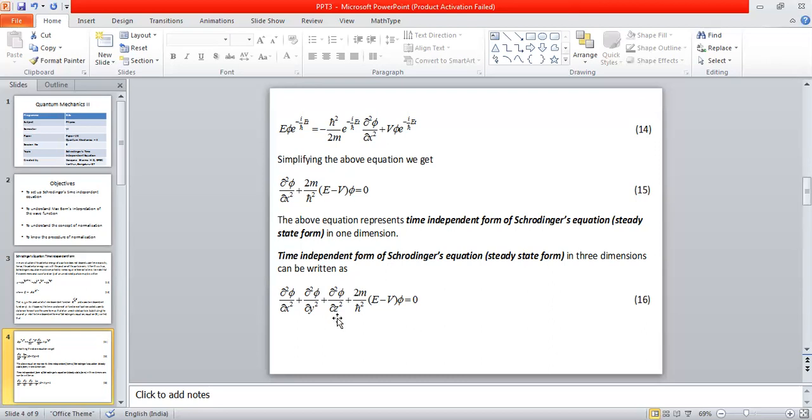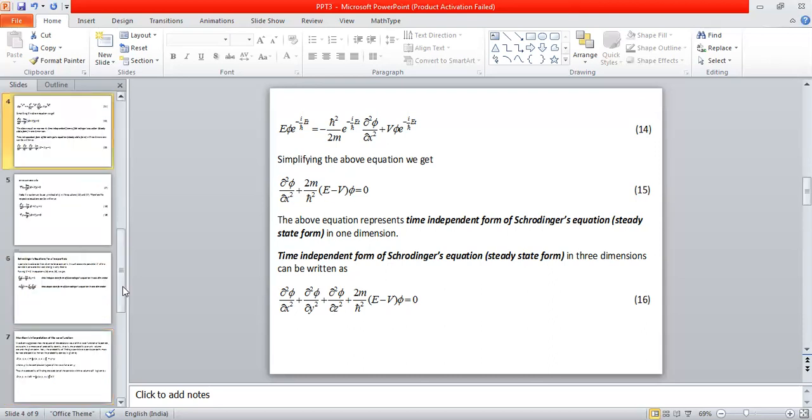So if we generalize this equation for 3 dimensions, we get dou square phi divided by dou x square plus dou square phi divided by dou y square plus dou square phi by dou z square plus 2m by h cross square (E minus V) times phi is equal to 0, where phi is a function of x, y, z coordinates, because it is a case of 3 dimensions. This is what we call Schrodinger's equation, or the steady state form of Schrodinger's equation, in 3 dimensions.